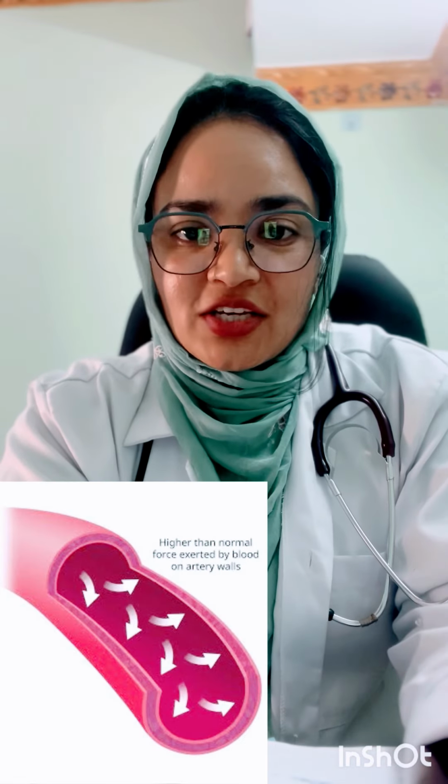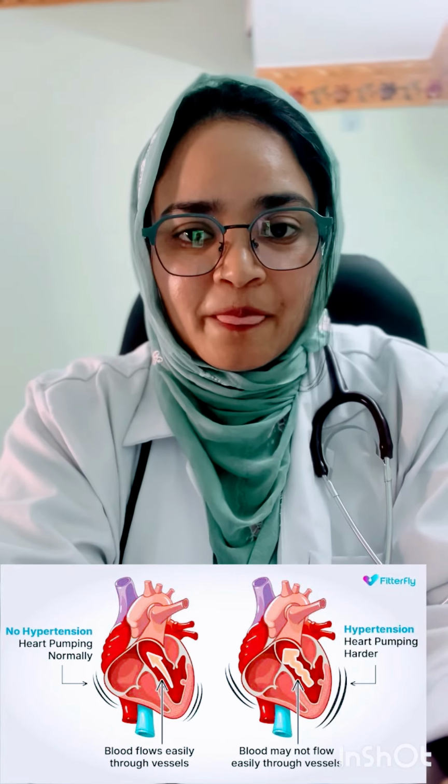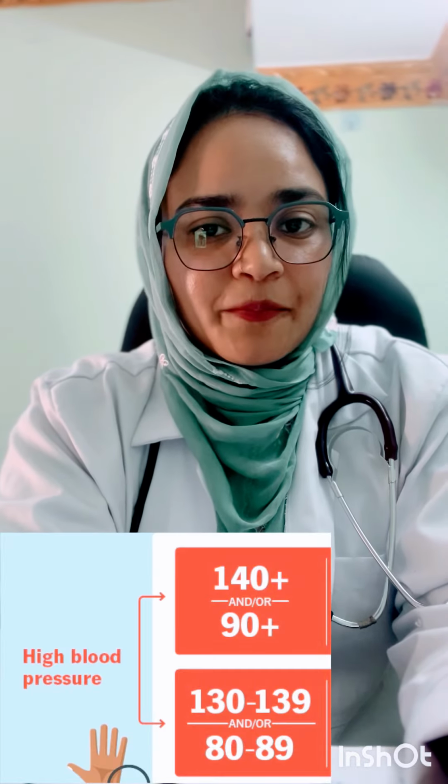Today we are going to discuss a very simple topic, that is hypertension. What is hypertension? It is a condition in which the force of the blood against the artery wall is too high. Usually hypertension is defined as when the systolic range is more than 140 and the diastolic range is more than 90, that is 140 by 90.